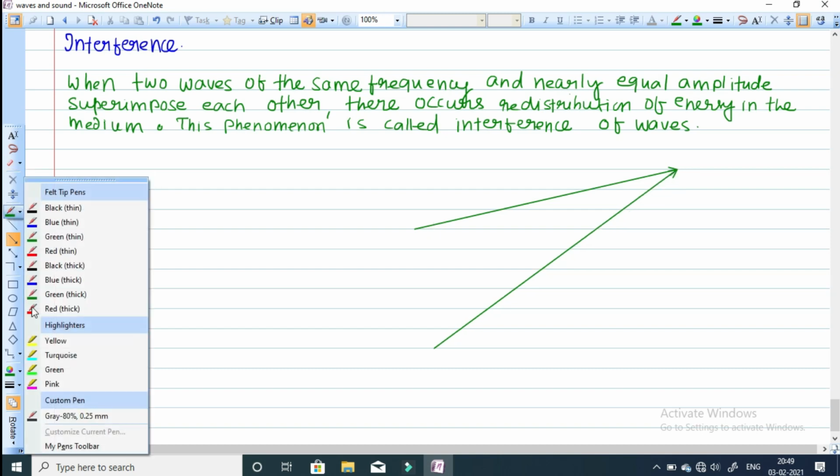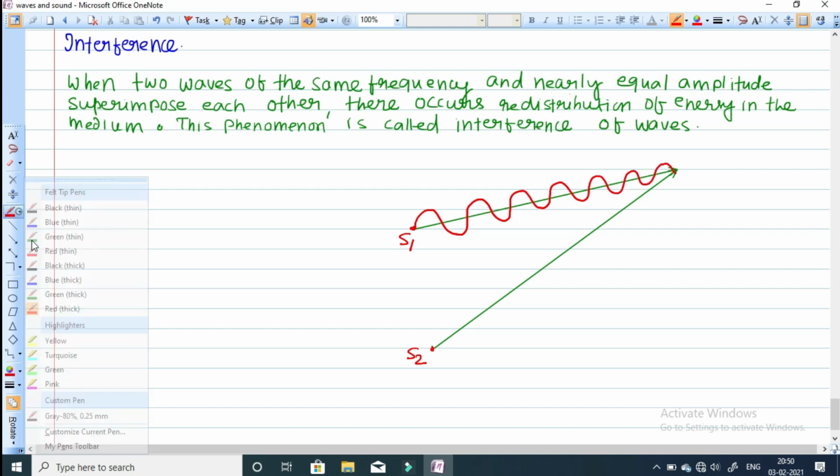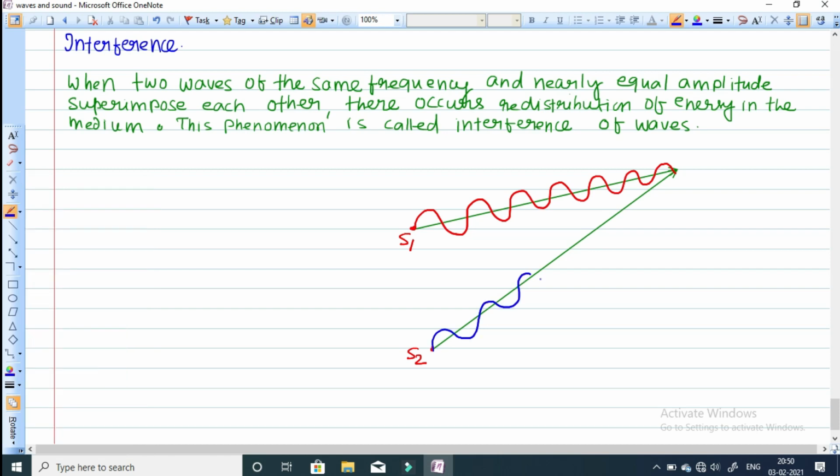This is the origin of disturbance, here S1, and from here S2 another wave is originated. The source of disturbance is S1, and the disturbance is traveling like this. You can see it there. Another disturbance is coming from S2. Let me take another color. You can see it there. Their frequency is the same. They are traveling along the same direction, and now they are superimposing at point P.